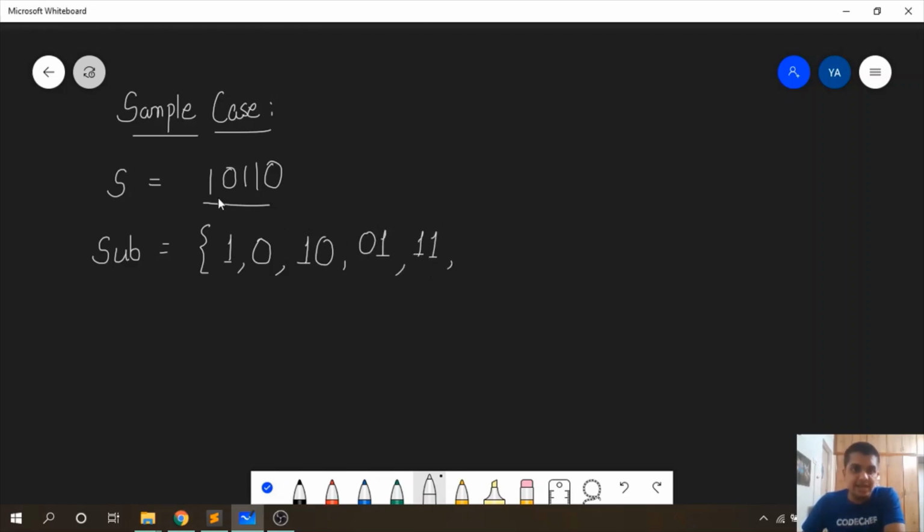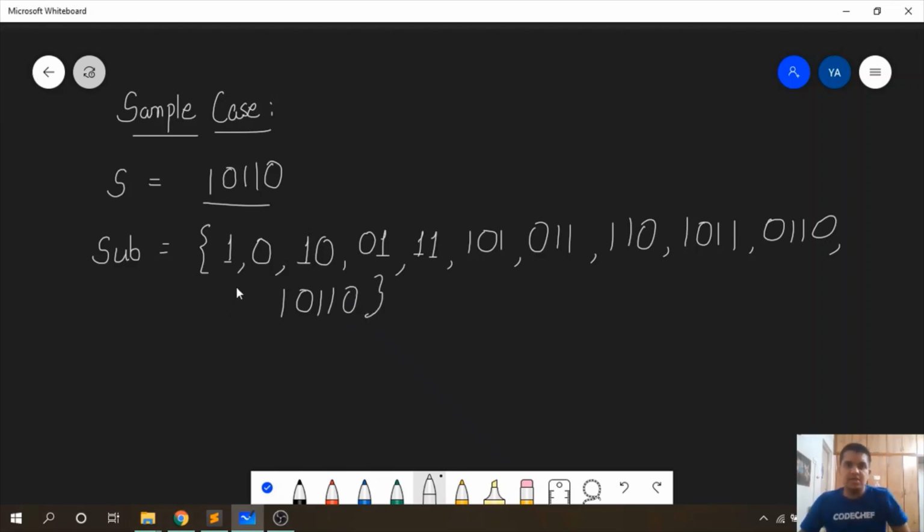For length 3, the substrings are 101, 011 and 110. For length 4, the substrings are 1011 and 0110. And for length 5, that is the maximum length, the substring is the whole string, 10110. So this is our set of substrings.